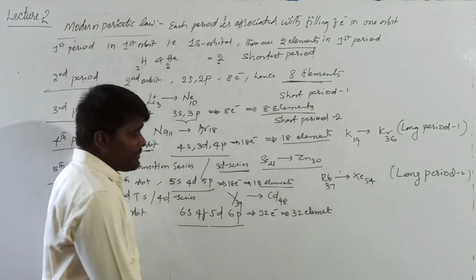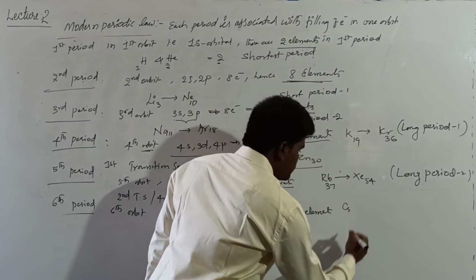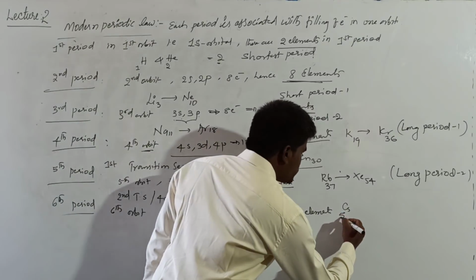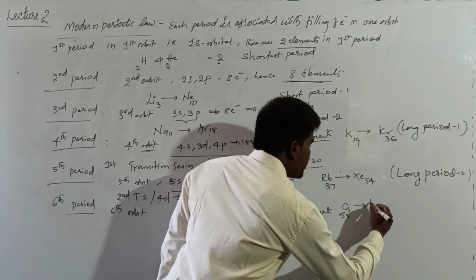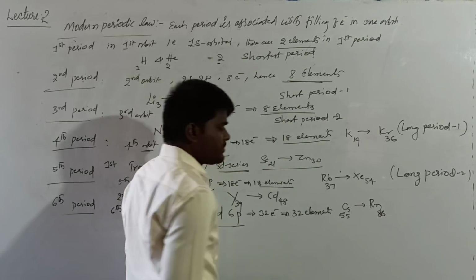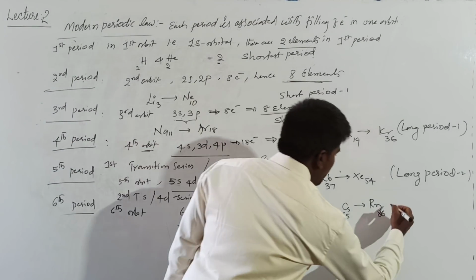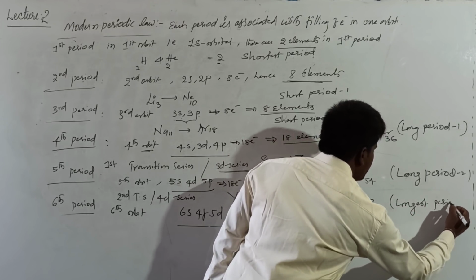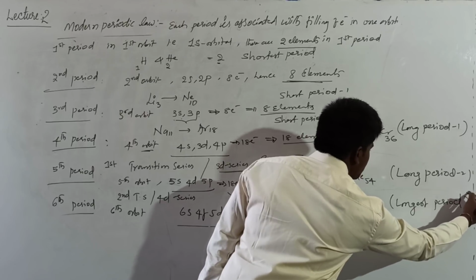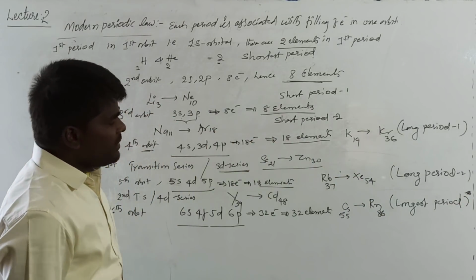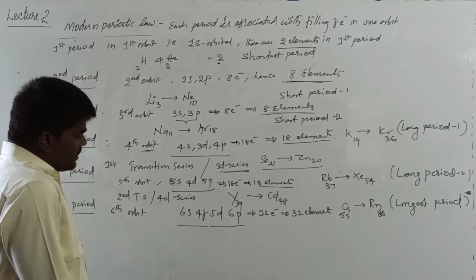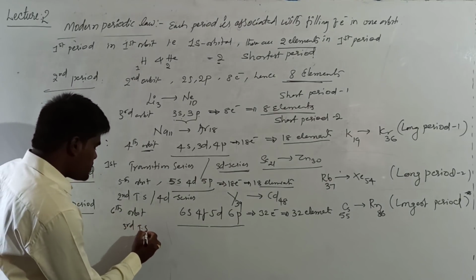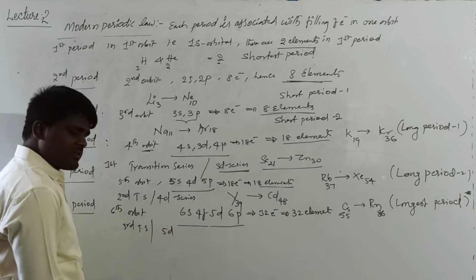And what are the 32 elements? That is from cesium 55 to radon 86. This is called the longest period. Longest period of the periodic table. These descriptions are very important. Right? Now, this sixth period is associated with the third transition series or 5d series.